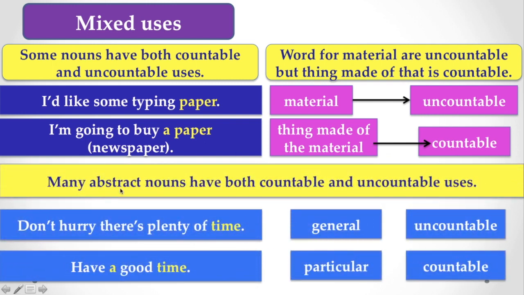Similarly, many abstract nouns have both countable and uncountable uses. Here is the example. Don't hurry. There's plenty of time. Here time refers to a general fact, so it is uncountable. But, have a good time. Here time refers to a particular time or time frame, so it is countable.